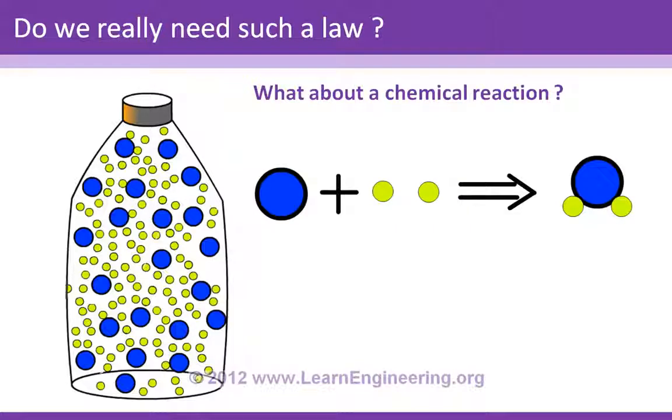And this is exactly what the second law is used for: to predict the direction of a process, even for a complicated process. So in this lecture, we will go across the second law, we will learn it well, and we will come back to the same problem, this chemical reaction. And we will see how the second law can help to predict the direction of the process. So let's get into it.